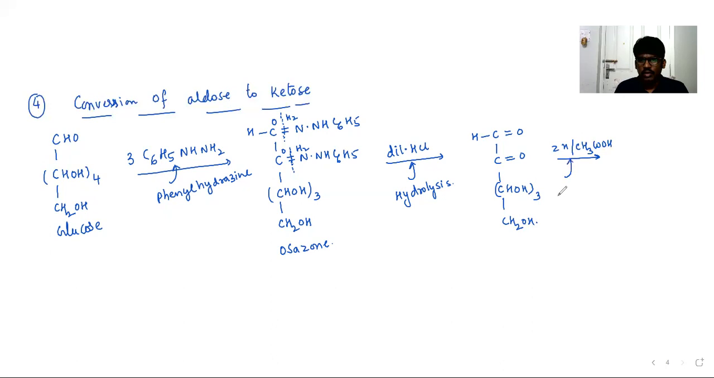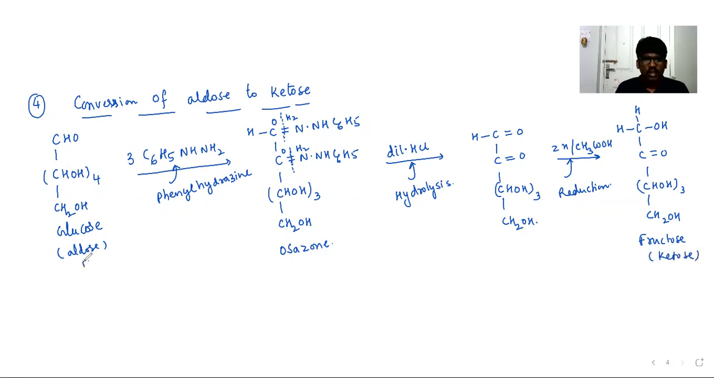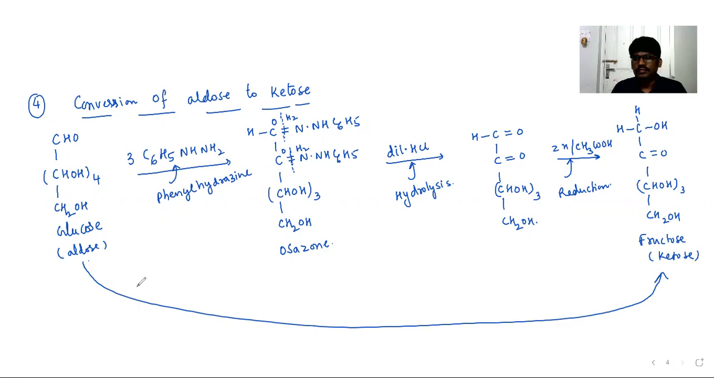And thereafter you will treat with Zn and CH3COOH. You will do reduction. If you do the reduction, the aldehyde can be converted into a primary alcohol, right? C double bond O, CHOH thrice, CH2OH. This is fructose. It is glucose, an example of aldose. This is an example of ketose. Aldose has been converted into ketose. This is one method. Okay, please copy it.